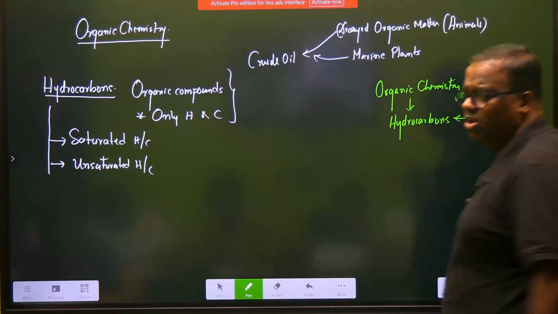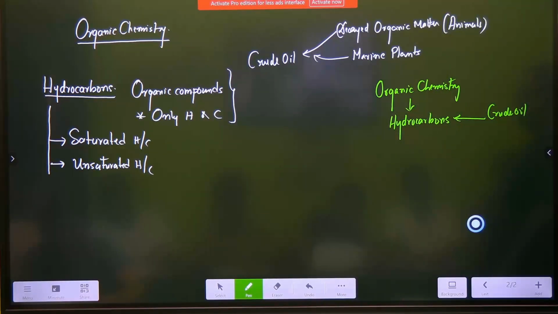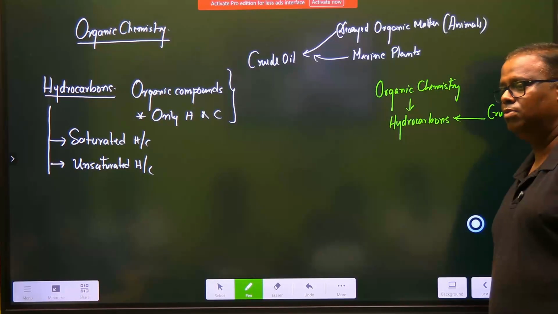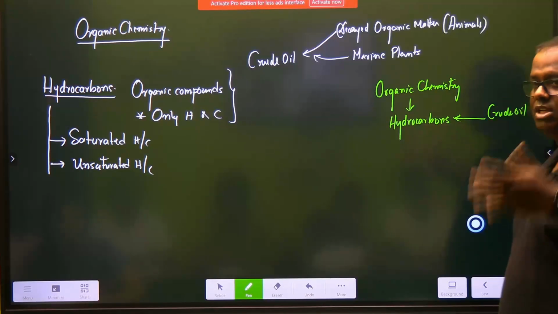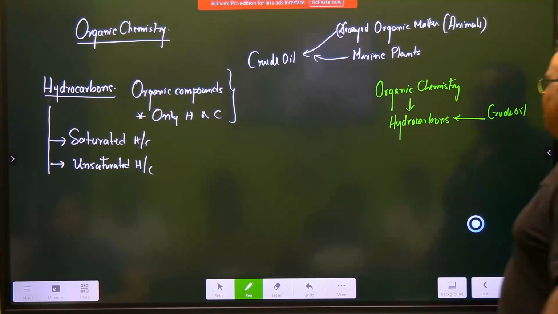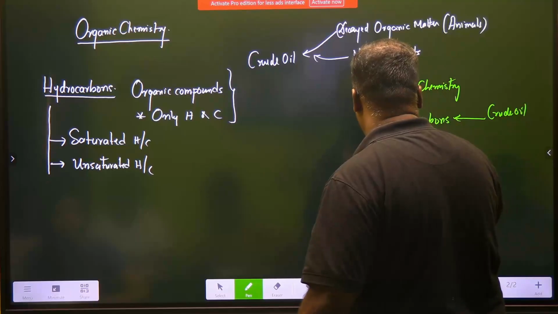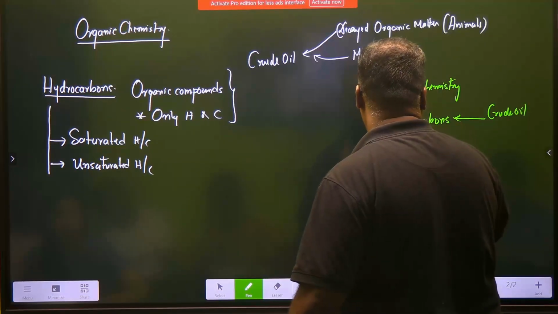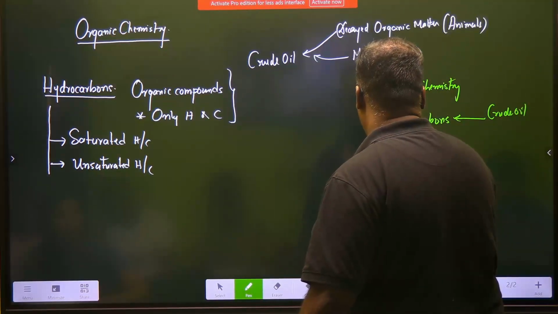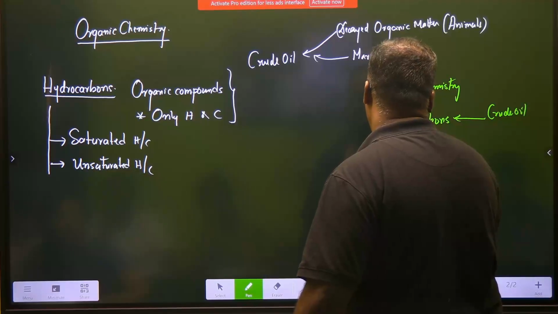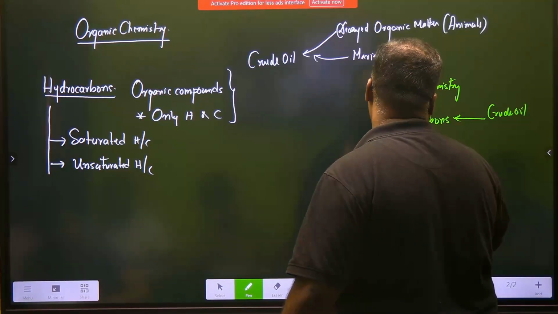That means petrol, naphtha, diesel, kerosene, bitumen, aviation turbine fuel, LPG, are all hydrocarbons. Hydrocarbons can be further classified into two categories, which are known as saturated and unsaturated.